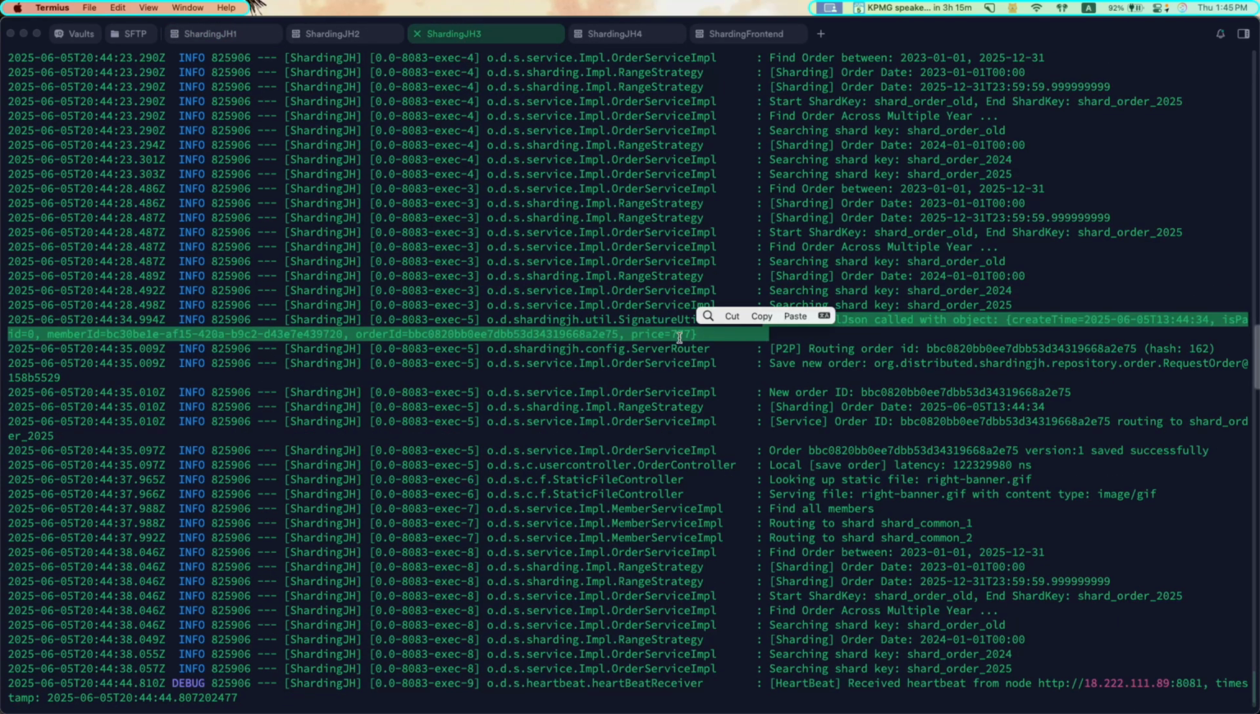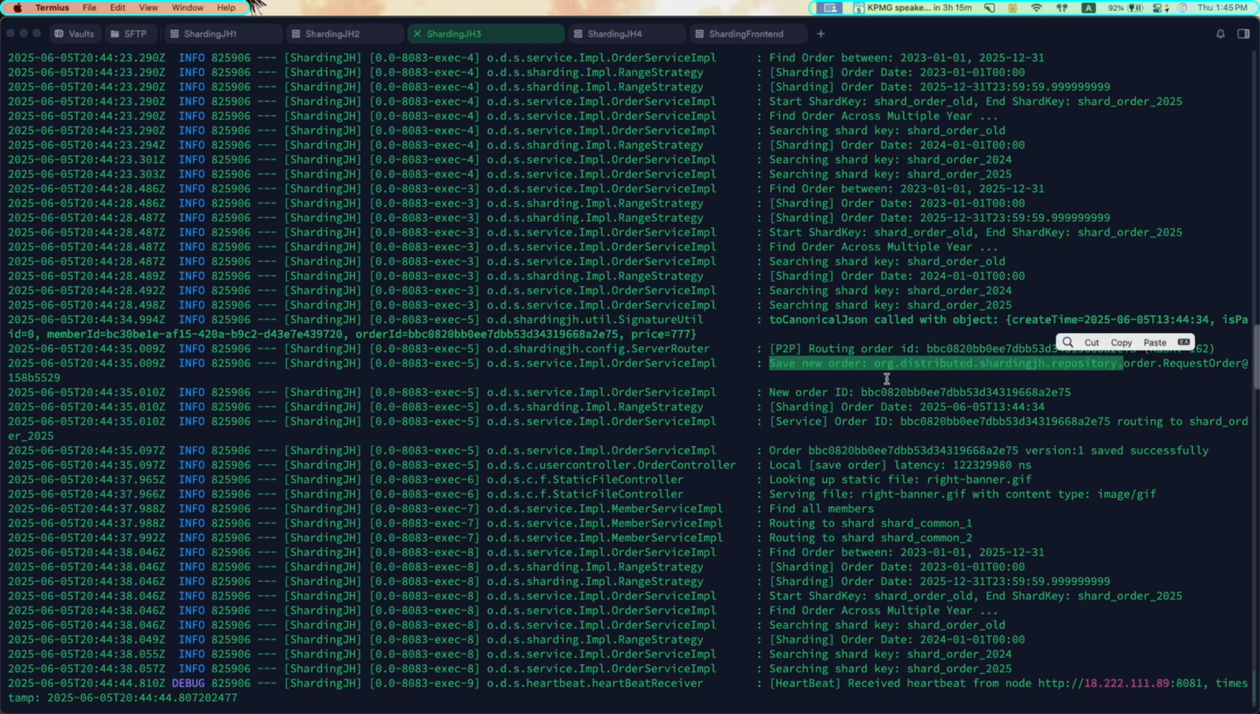This one. So it goes to server 3, and then goes through the P2P there again, and then it finds out this is the current node, and then it will save the request order. So new order ID, order date, go to the service layer, and then for the shard, we can see that the order ID routes to shard order 2025. Okay, so this is the sharding, and then you save it. This is MVCC version 1 saved successfully, and then it goes back.